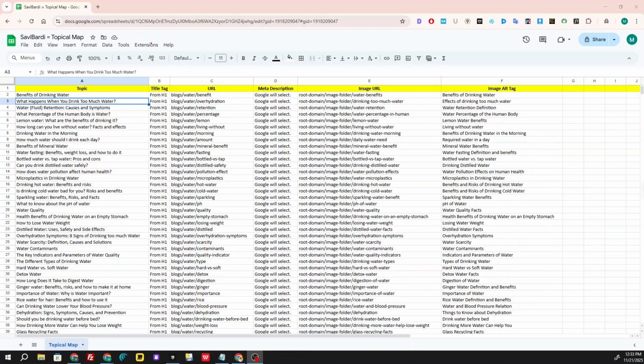This is the 27th lecture of the Semantic SEO course. In this lecture, we will talk about the topical map. In the raw topical map, we have just the entity and the attribute.